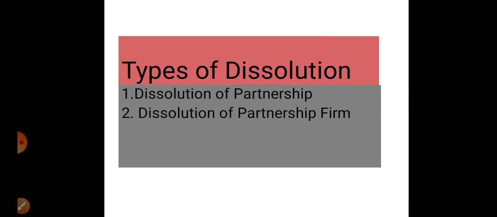Now, what are the types of dissolution? Dissolution can be of two types: dissolution of partnership and dissolution of partnership firm. According to the Indian Partnership Act, dissolution can be of two types: dissolution of partnership and dissolution of partnership firm. Both of the terms have some differences.